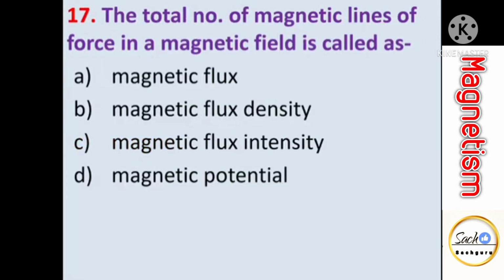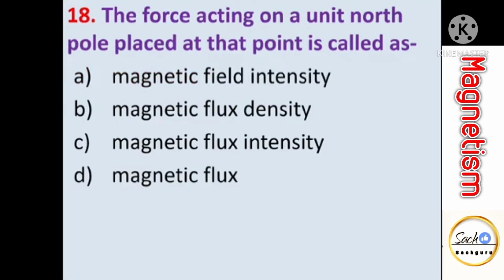The total number of magnetic lines of force in a magnetic field, it is called as magnetic flux. The force acting on unit north pole placed at that point is called as. So every magnet, it has a certain space around itself which is called as magnetic field, and the strength of this magnetic field, it is simply called as magnetic field intensity.